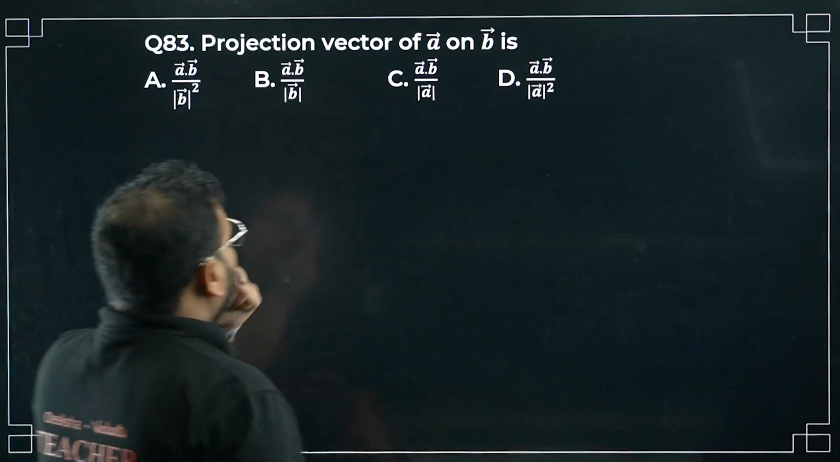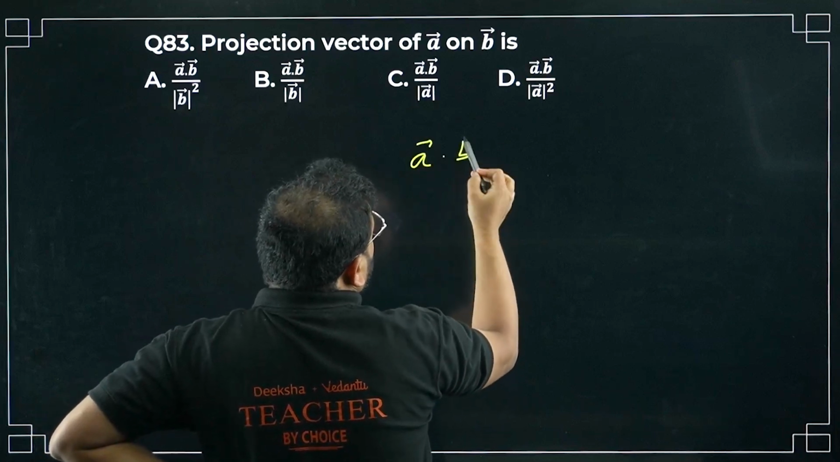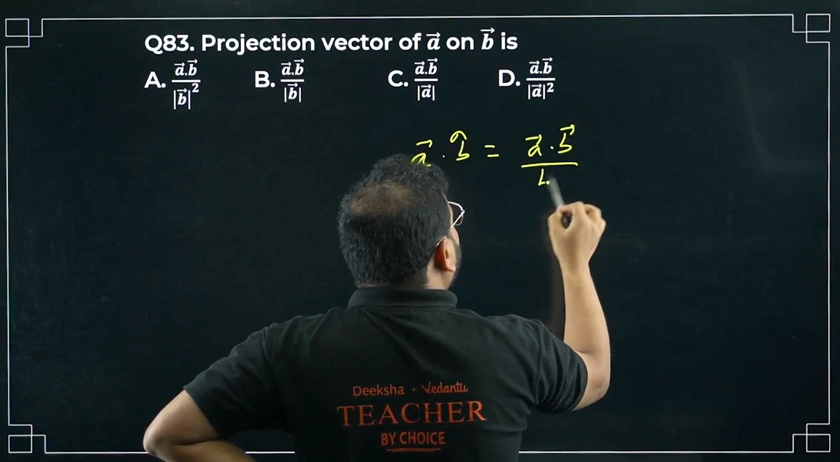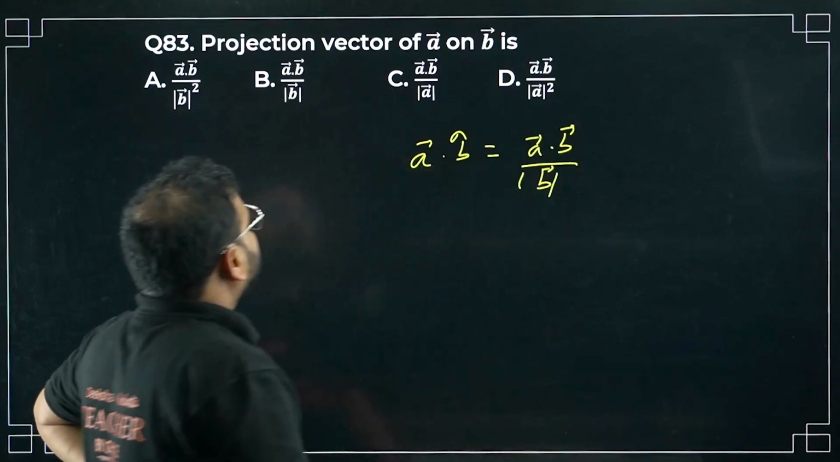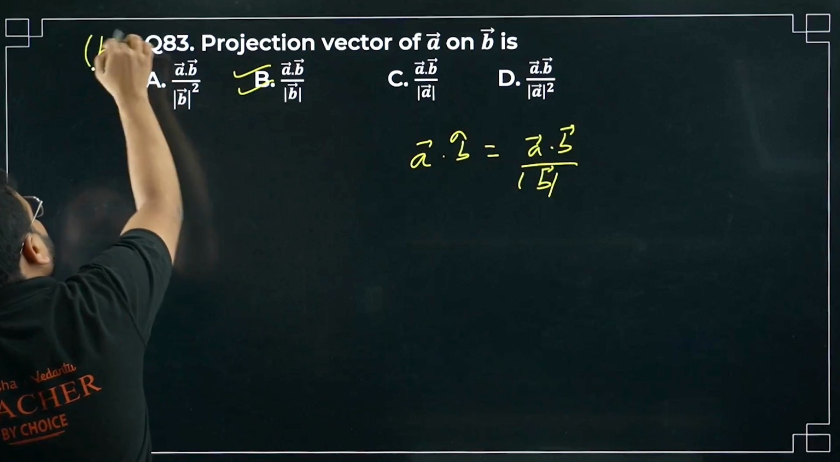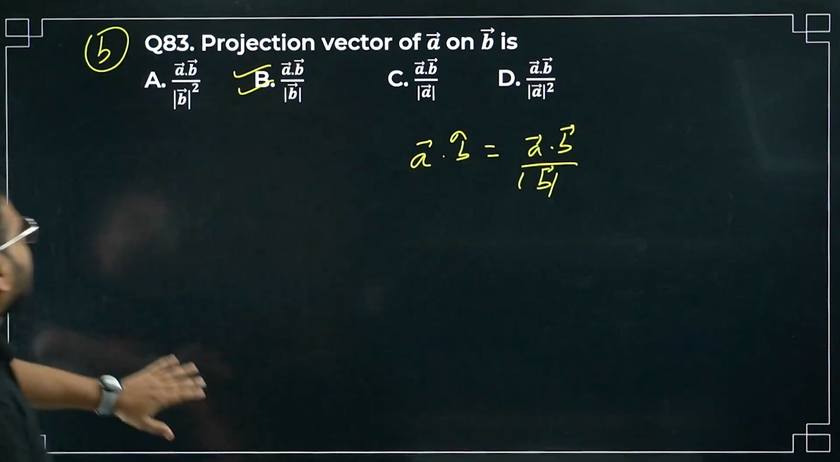Projection vector of A on B. Vector A on B, right? So you'll do A dot b cap, which will become vector A dot vector b by mod of vector b. The option is going to be option B from the definition of projection of vectors. Option B is correct. Please check. Question 83 is done. 84 now.